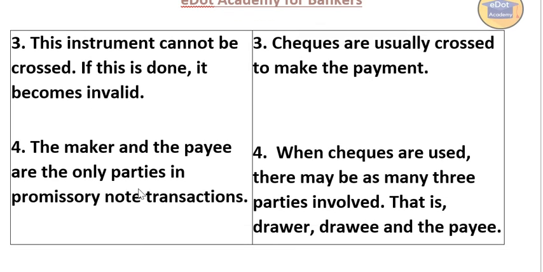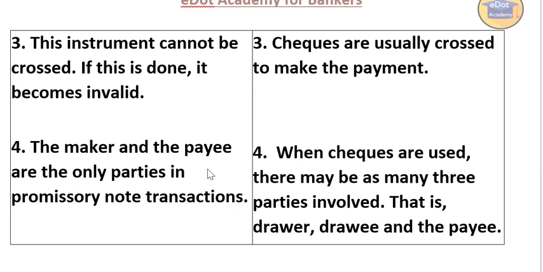Clear? Under the promissory note, it is an instrument that cannot be crossed. If a promissory note is crossed, it becomes invalid. Whereas checks are usually crossed. You might have seen checks are crossed and uncrossed also. Number 4 point. In a promissory note, the maker and payee are the only parties in the transaction.